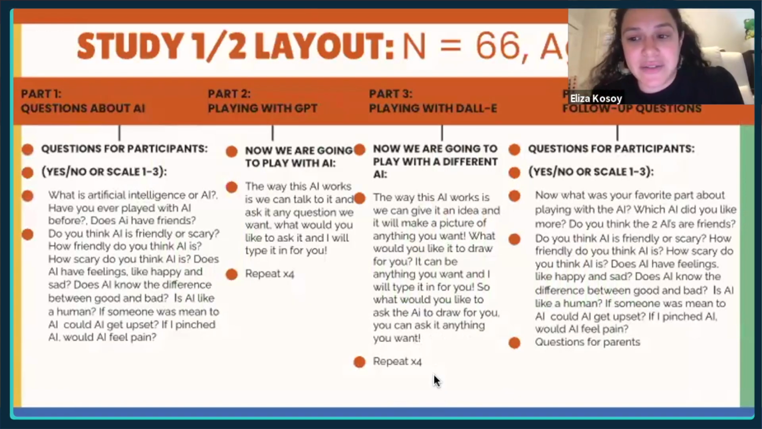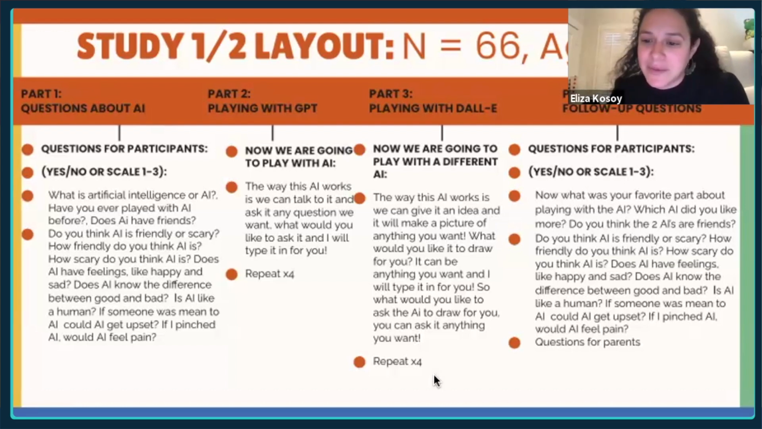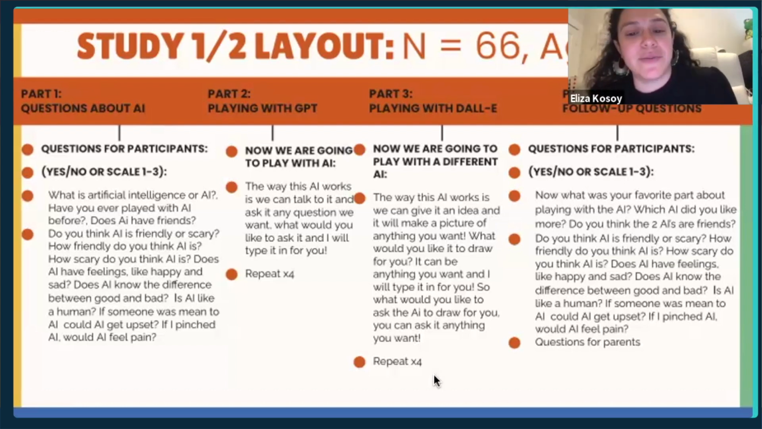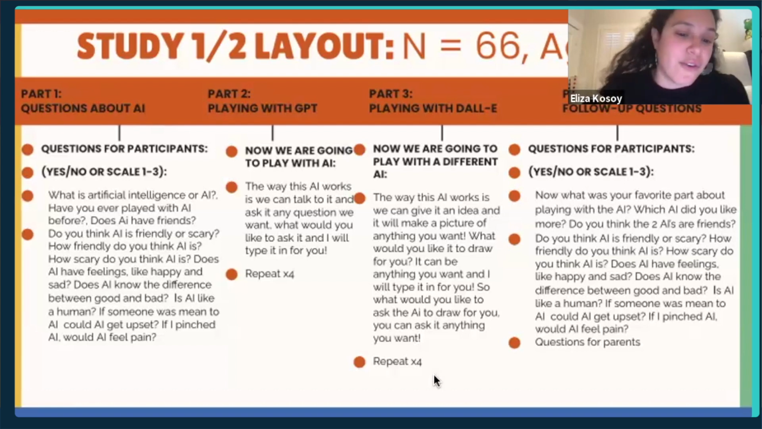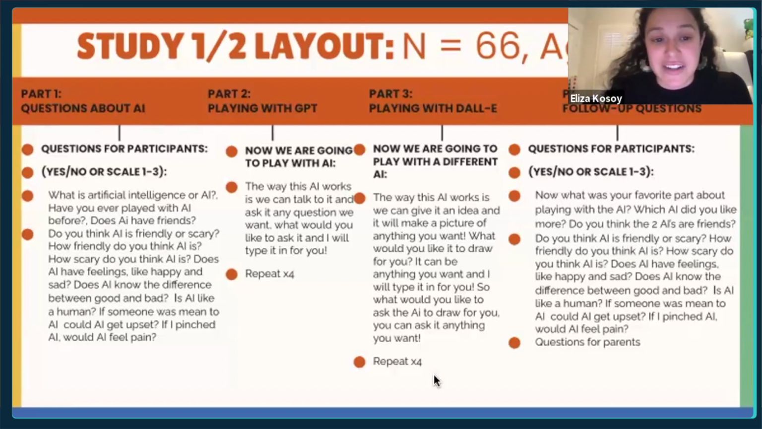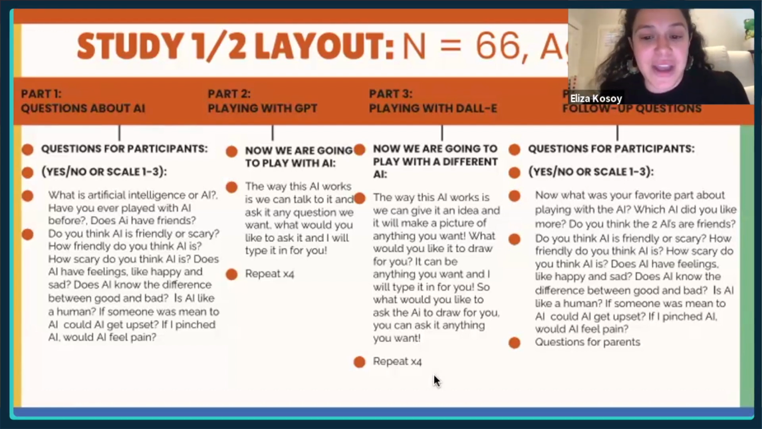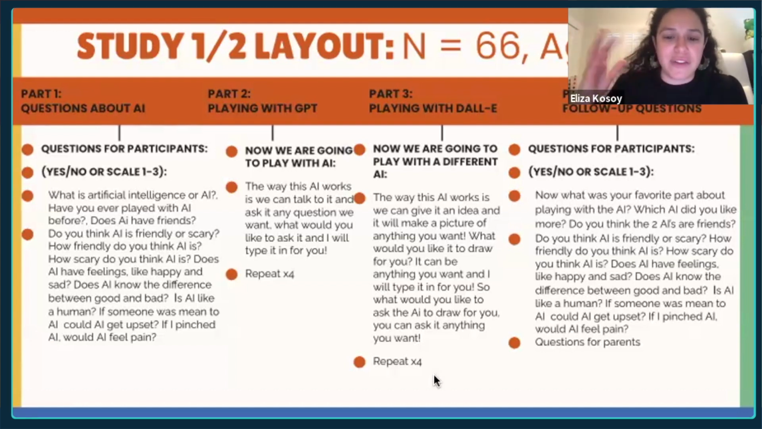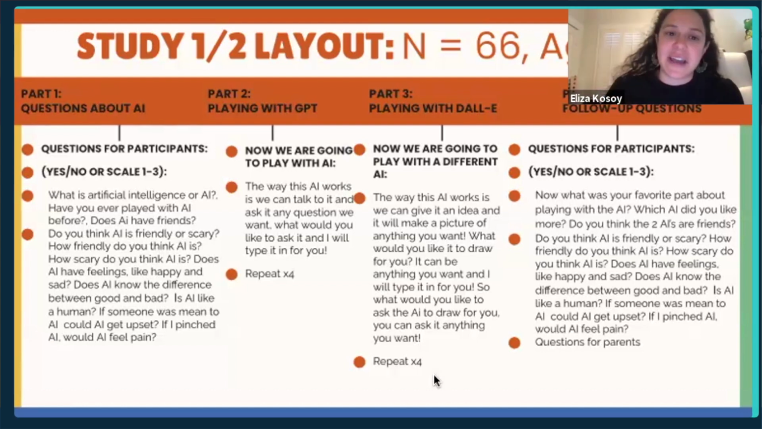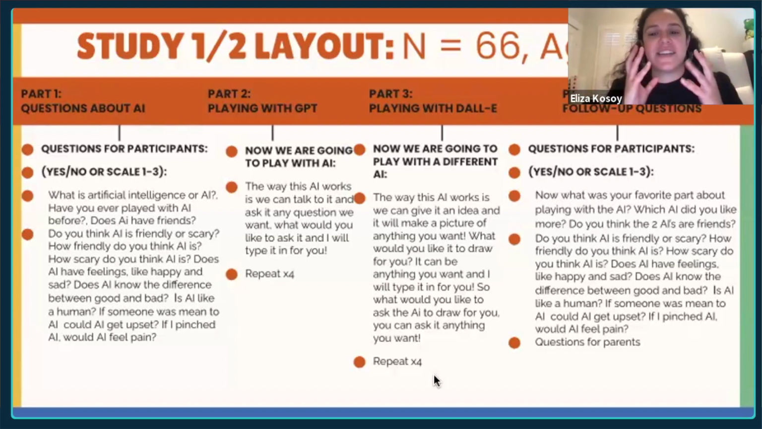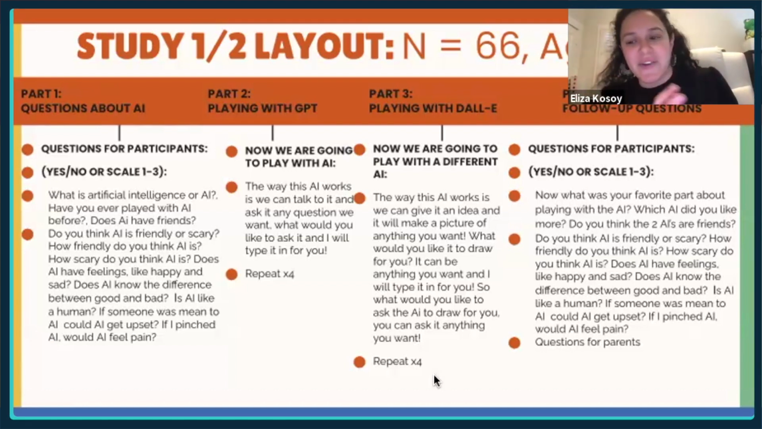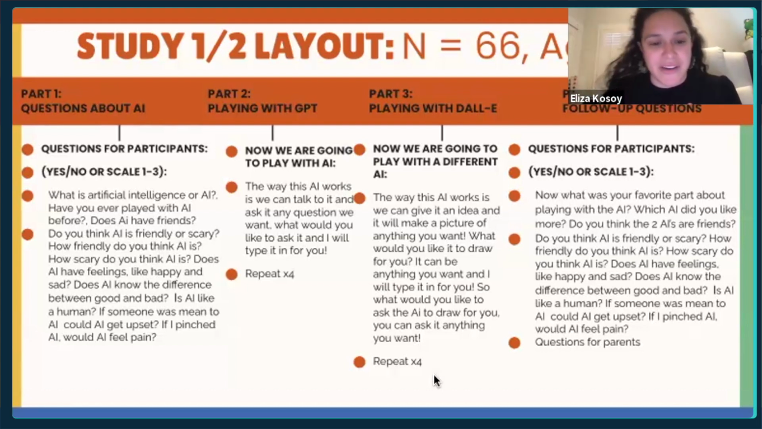So the follow-up study that we did based on that data was very similar, but the difference here was that we asked the questions before and after they interacted with the AI models. We asked fewer of the questions to try to squeeze it into our time frame. This is a 20-minute experiment. So here we ask some of the same questions, then they interact with the models, then we ask the same questions again, and then some follow-ups for the parents.